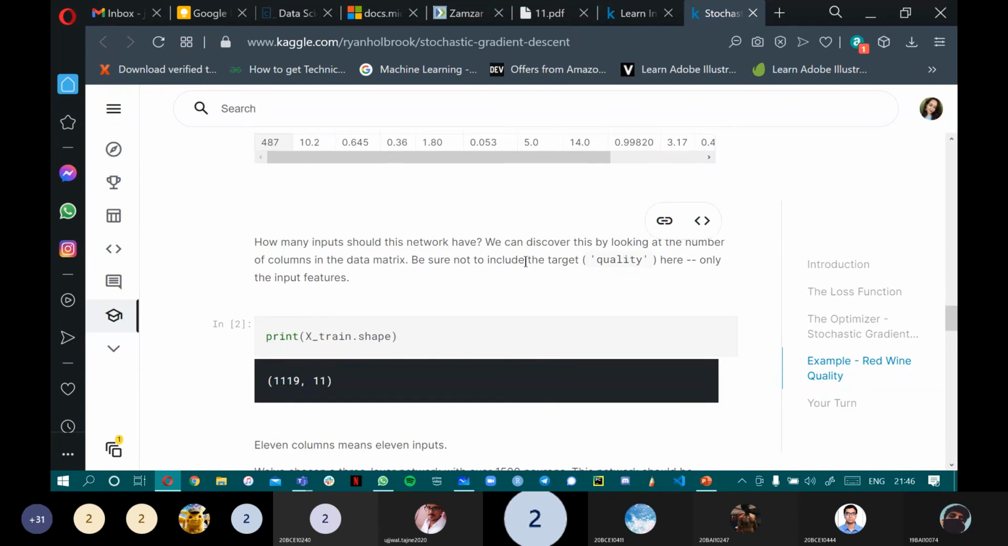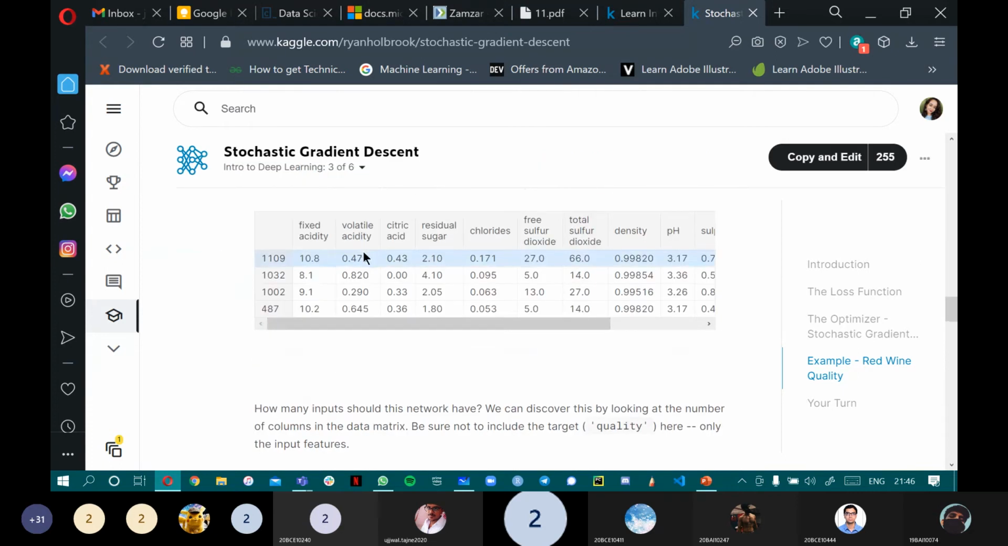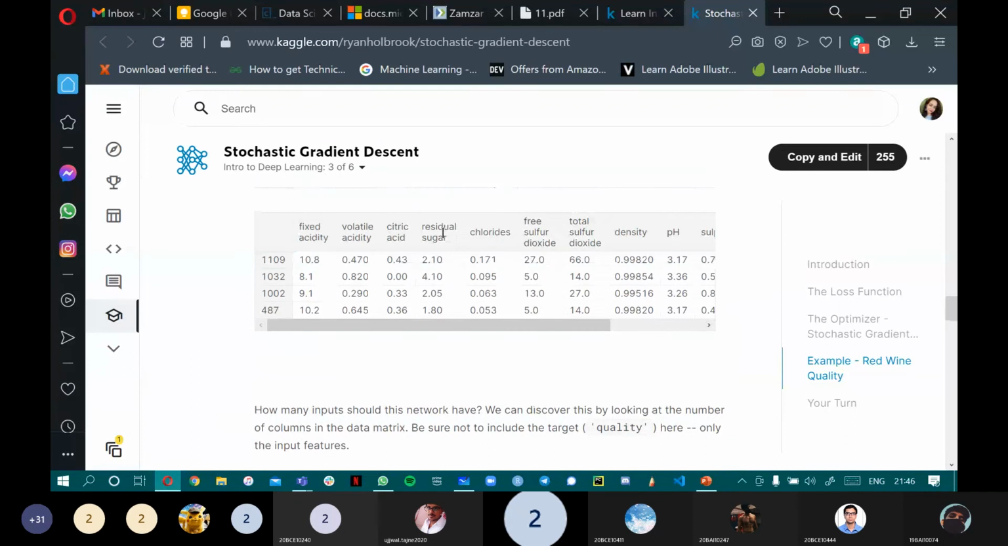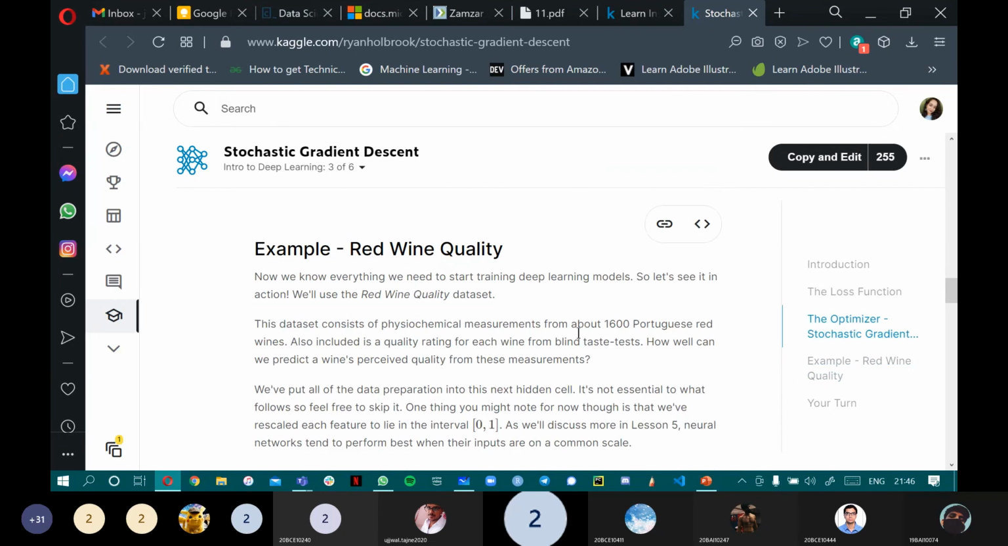And there are obviously certain rows and columns. There is a shape or the number of inputs. So over here basically 11 columns mean 11 inputs. This is pretty self-explanatory. And we have chosen a 3-layer network with over 1500 neurons depending on the number of entries we have. So as you can see, there are a lot of entries over here, and the total number of wines as suggested over here was 1600.